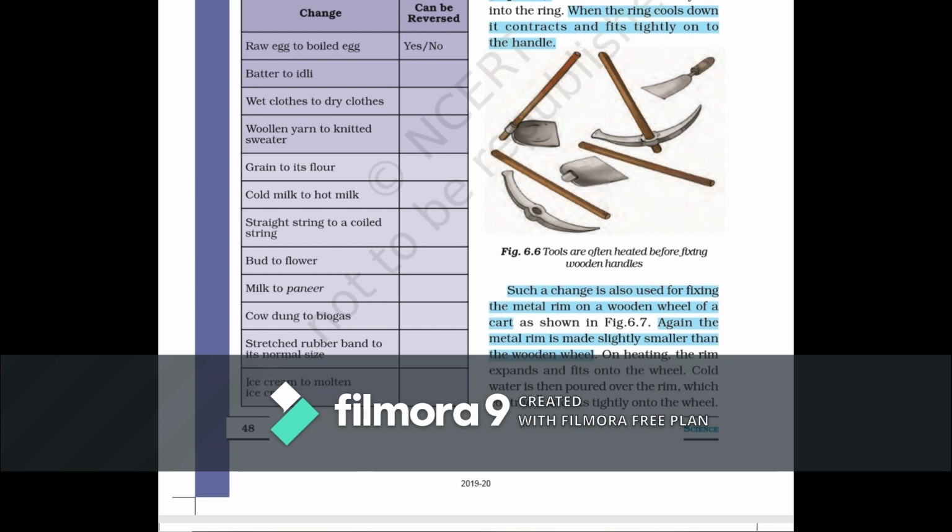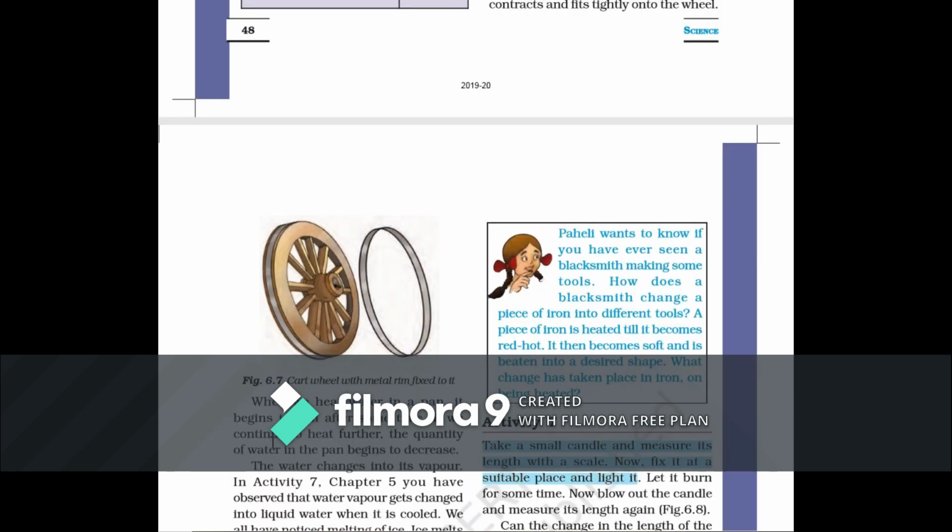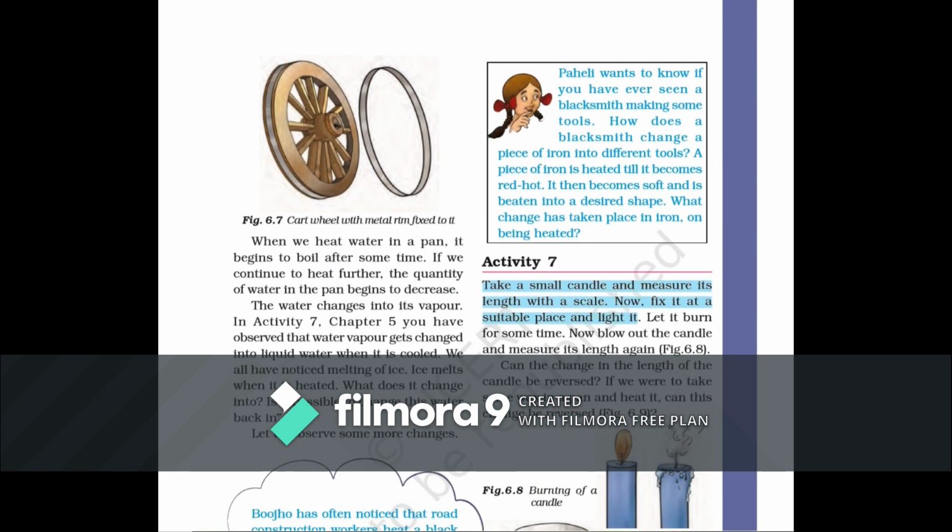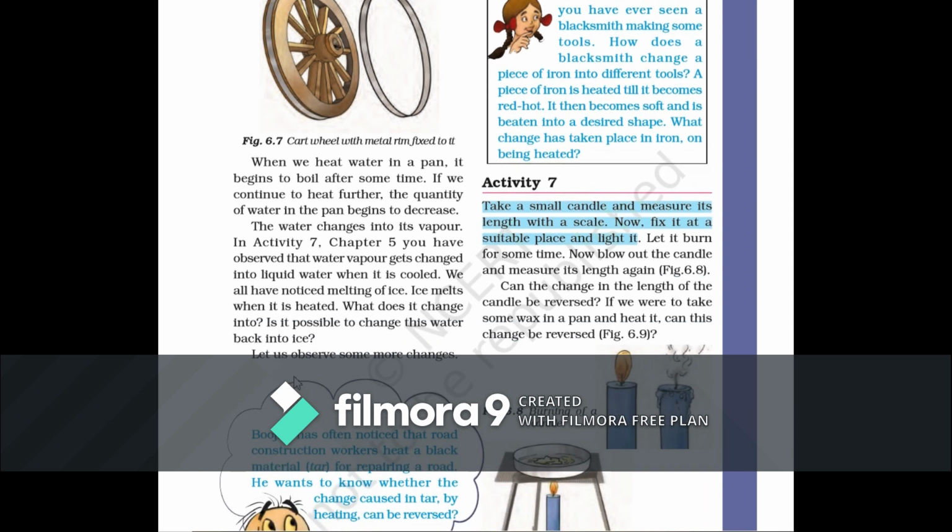Then we keep the wheel inside the metal rim and pour some cold water over it. That cold water helps it to cool down. When it cools, as we know, metal contracts, so the rim contracts as well and becomes smaller in size. When it becomes smaller, it fits tightly over the wooden wheel, making it strong and long lasting for many years. It will now go through many rough and tough situations easily.